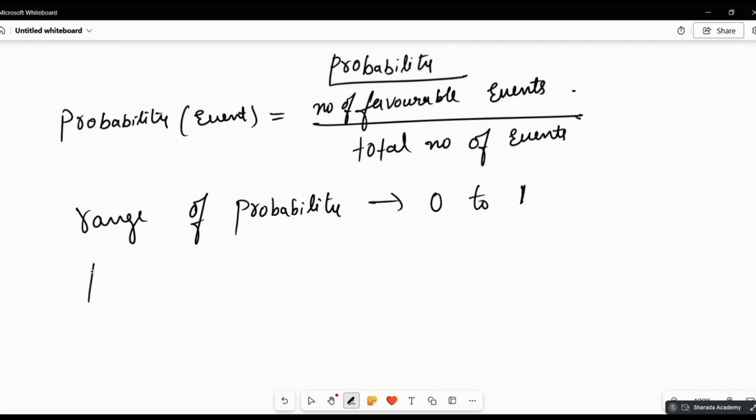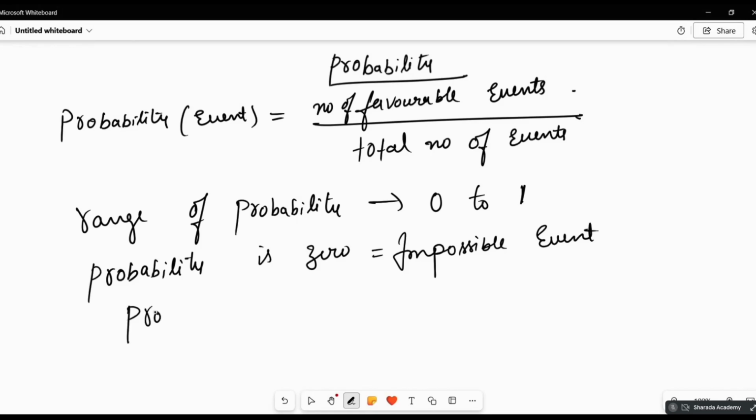So when we say the probability is 0, that is an impossible event. It doesn't happen at all.